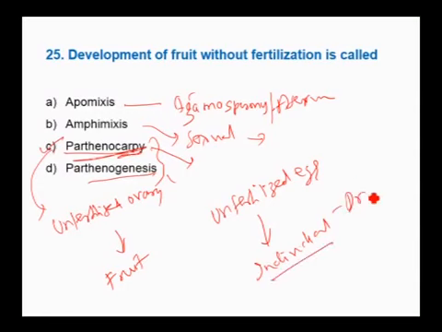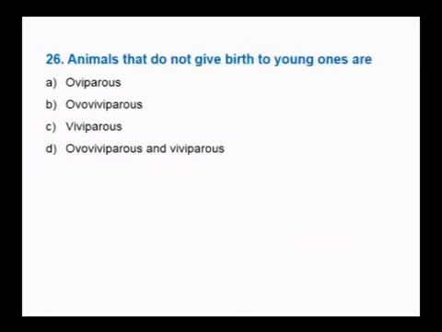For example, drones are developed from unfertilized eggs. You can use the term parthenoids: organisms which are developed from unfertilized eggs. Therefore, the development of fruit without fertilization is called parthenocarpy. The answer is parthenocarpy. Next question.